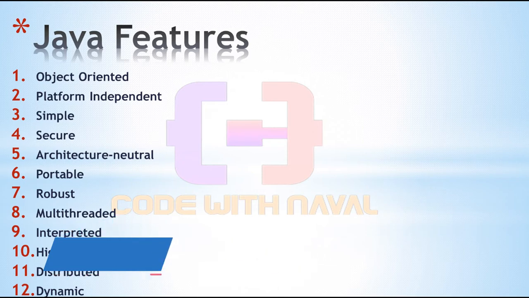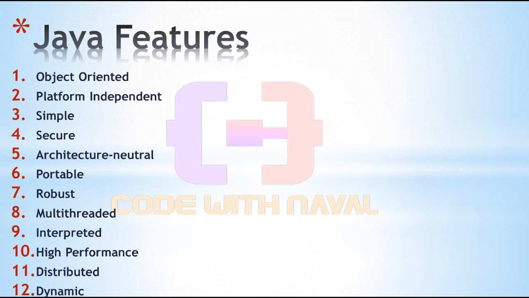The second point is robust. What do you mean by robust? In the English language, robust means strong, and Java is also strong. It uses strong memory management. Also Java has garbage collection. That means once your object completes execution, garbage collection automatically releases the memory. When to occupy memory, when to release memory, everything is managed. That's why Java has strong memory management.